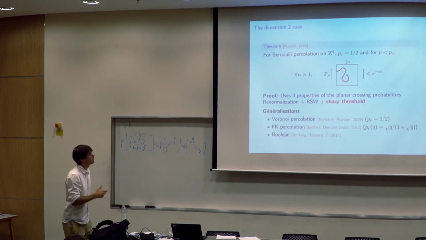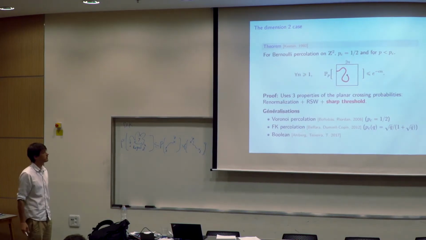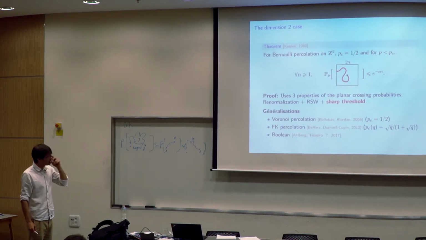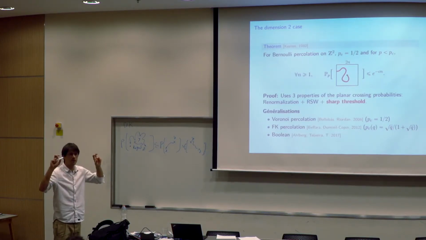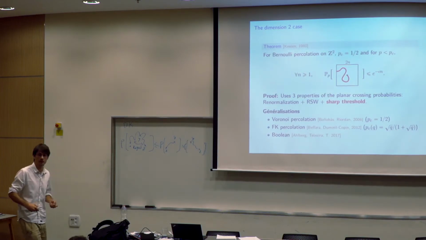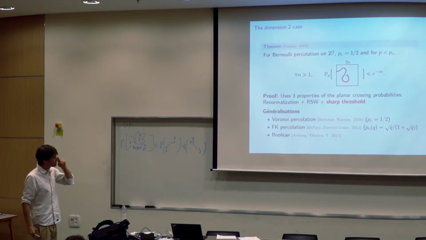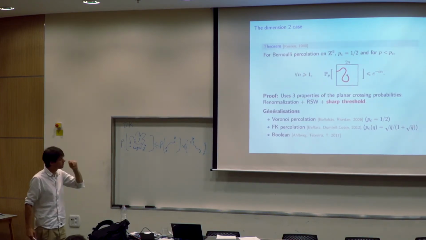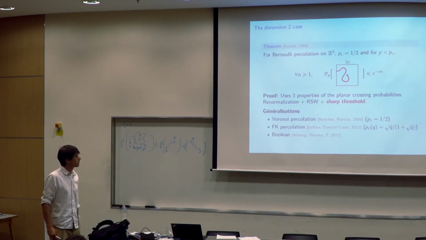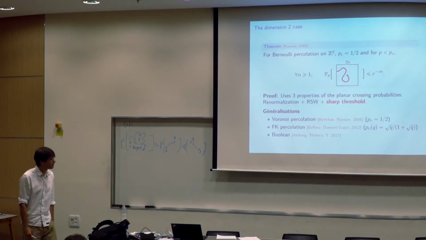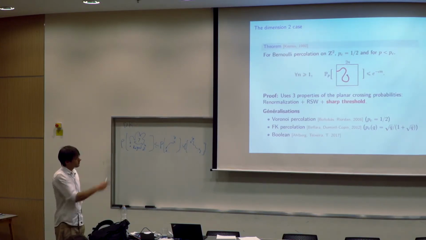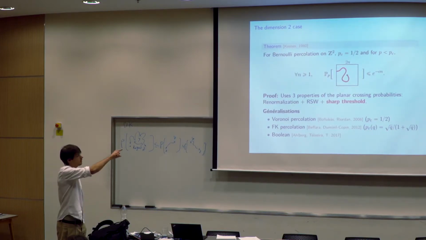So the proof was a little bit different, and actually the story for dependent models is also a little bit different. In 2D, it was generalized to models which have some local dependencies, such as Voronoi percolation. I think the most important breakthrough was Bollobás and Riordan, who proved p_c equal 1/2 for Voronoi percolation.